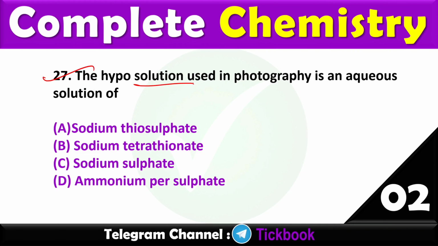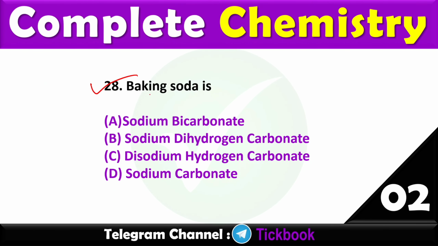27. The hypo solution used in photography is an aqueous solution of? Option number A is the right answer, sodium thiosulfate. Chemical formula is Na2S2O3. Question number 28. Baking soda is? Option number A, sodium bicarbonate.